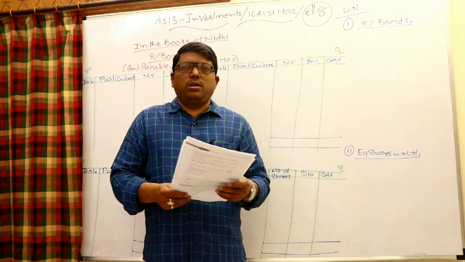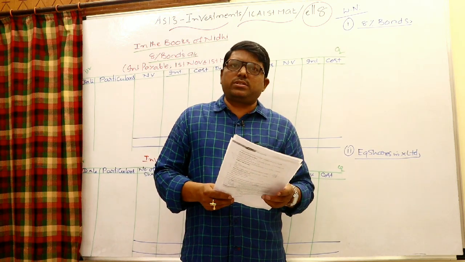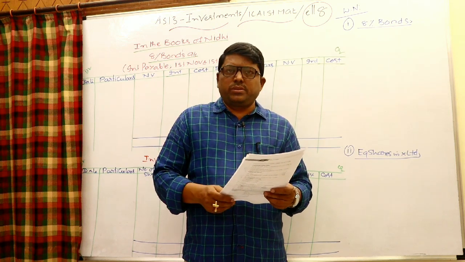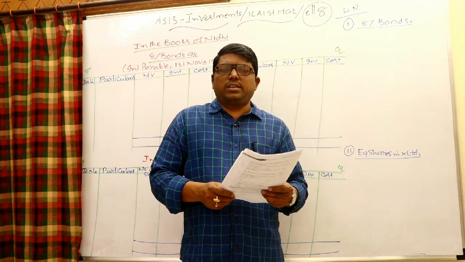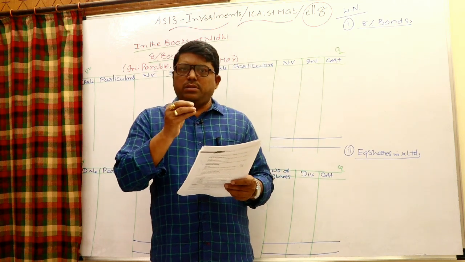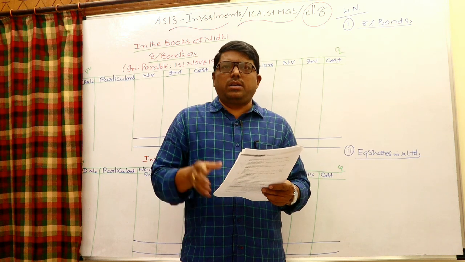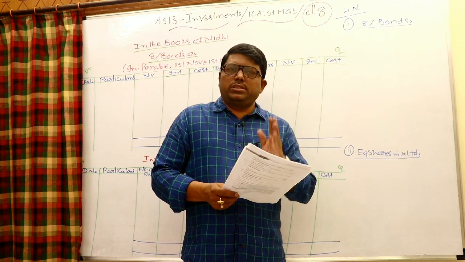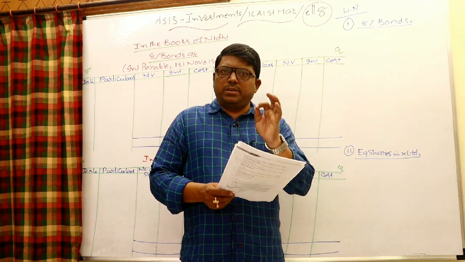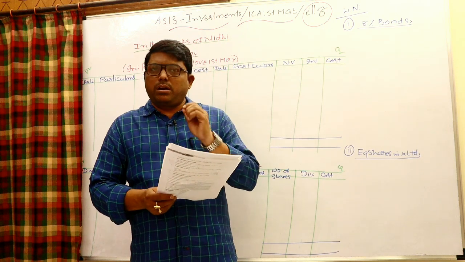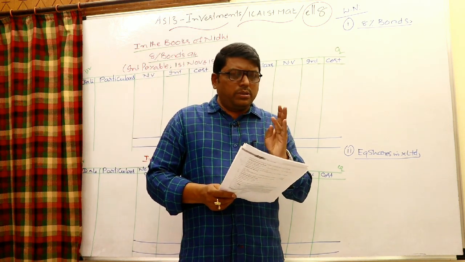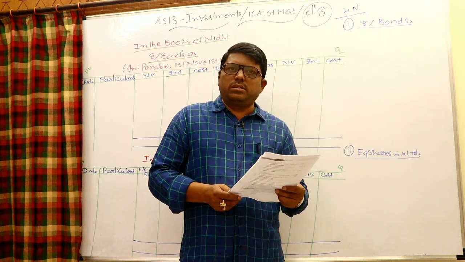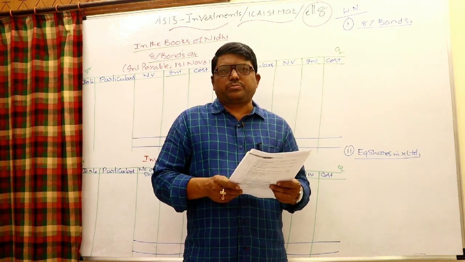Another very important issue: whenever purchases and sales take place for fixed income bearing securities, it is mentioned clearly whether it is cum interest or ex interest. Cum interest means that fixed income bearing securities will be treated on an accrual basis. For example, say the company pays interest every March and September, but I bought on July 1st. That means April, May and June, these 3 months of interest, is accrued but not due. That interest has accrued for 3 months, but the due date has not fallen. Accrued but not due.